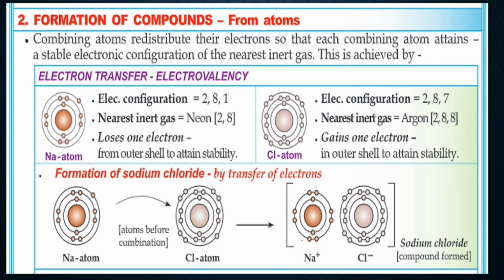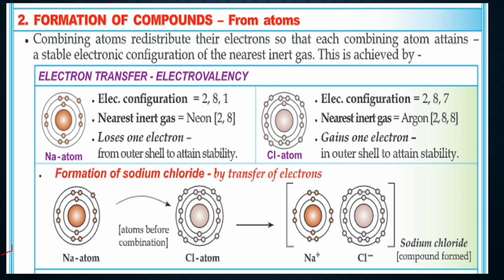Formation of compounds. Combining atoms redistribute their electrons so that each combining atom attains a stable electronic configuration of the nearest noble gas. This is achieved by the transfer of electrons. Now, the process of formation of a compound by completely transferring the electron is the formation of ionic bonds.